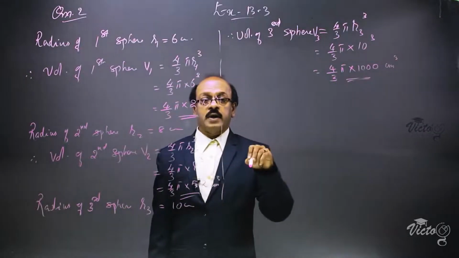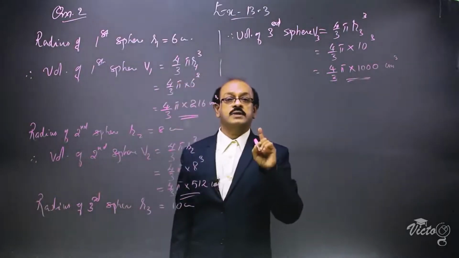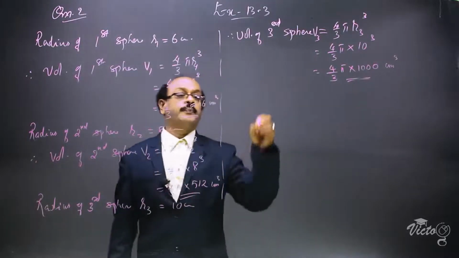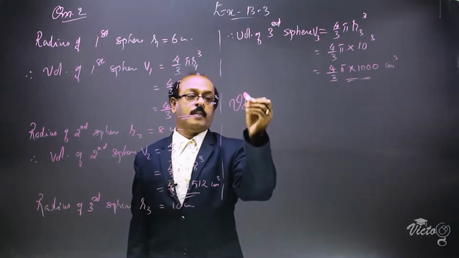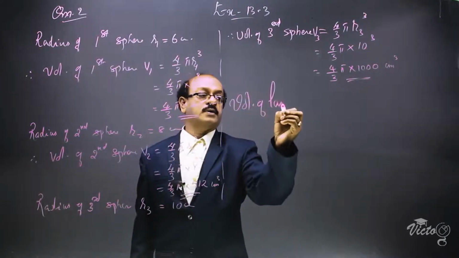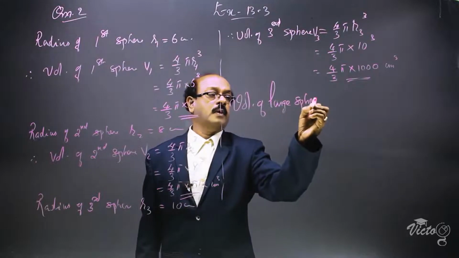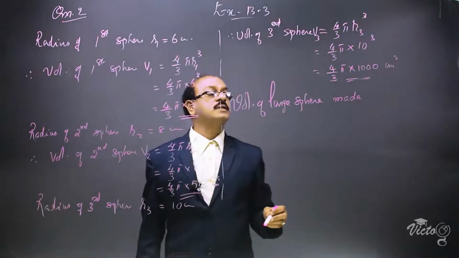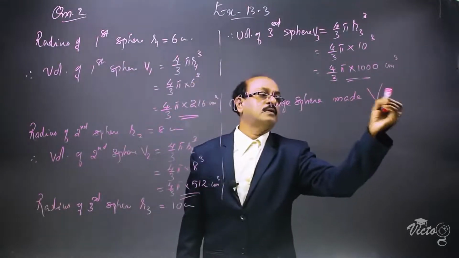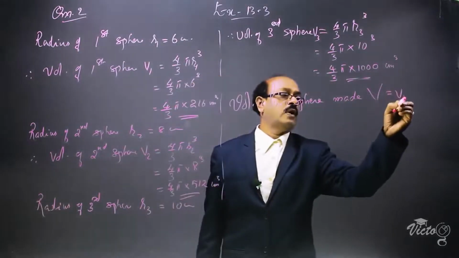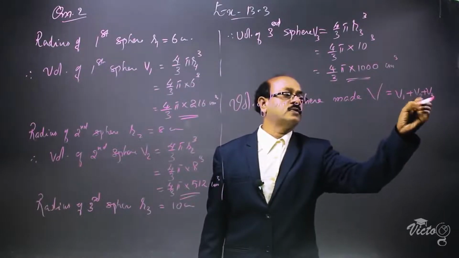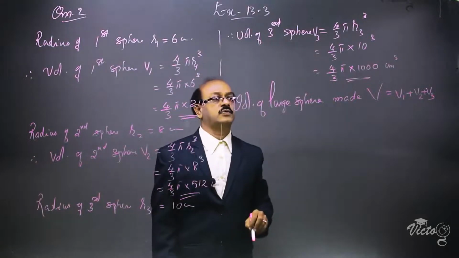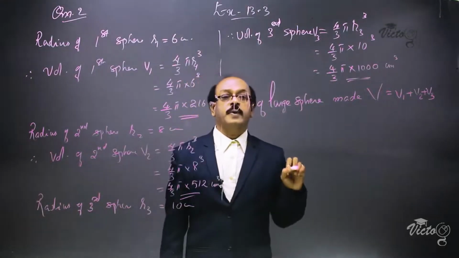Now, these three spheres are melted and recast into a single sphere. We have to find out the radius of the single sphere. So, volume of the large sphere made, we are taking it as capital V, is equal to V1 plus V2 plus V3. That means the sum of the volumes of the three small spheres will be equal to the volume of the large sphere obtained.